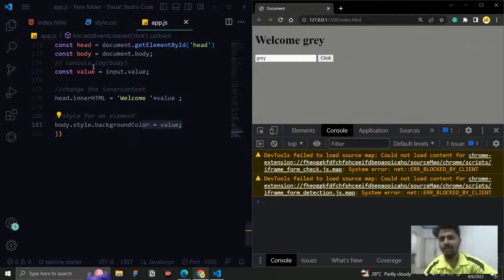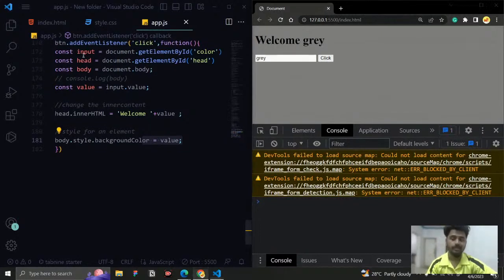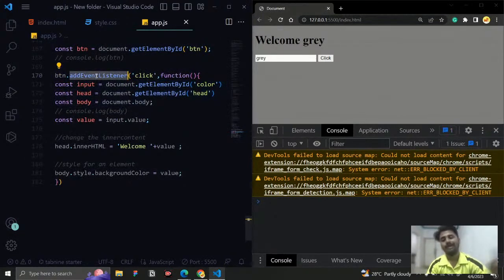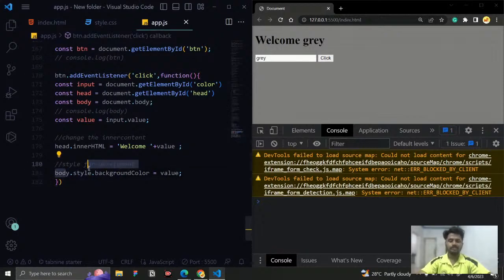So right now we have discussed how to fetch an element by its ID, and how to add an event listener to an element, and why the event listener is important. So here we added a click event listener. You can add mouseover, you can add mouseenter, you can add so many event listeners, the double click, like so many of them are available as input. You can use any one of them, based upon the logic that we want to create, mostly the click event, right? And here body dot style is going to change the style property of it.